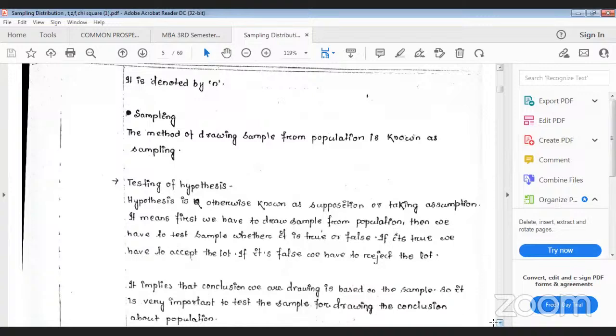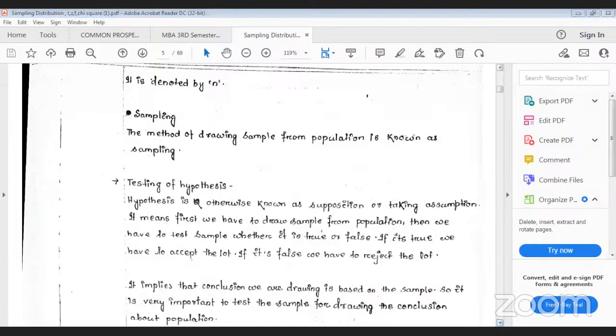So whatever hypothesis you have taken, whatever assumption you have taken, whether it is true or false, through sample testing or parametric test, which test you will apply, I will make you understand one by one. You have to draw the conclusion whether your hypothesis is true or false. I think all of you are clear on the meaning of hypothesis and testing of hypothesis. Yes or no? Yes, madam. Very good.